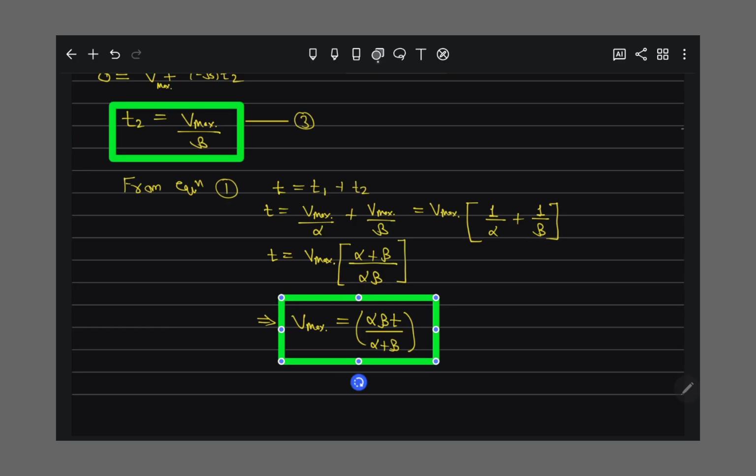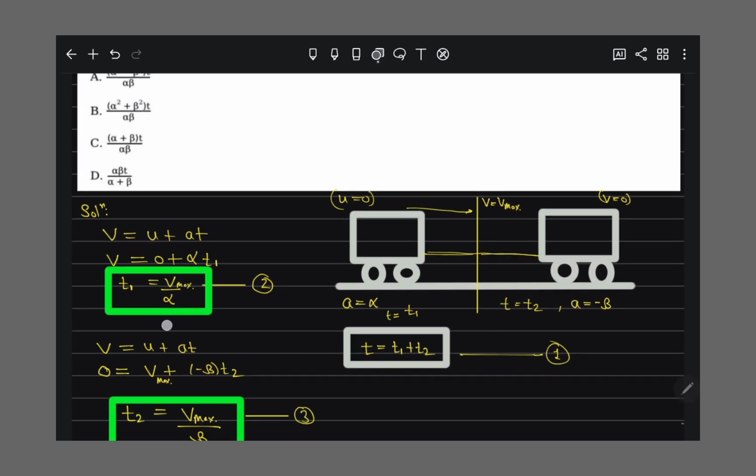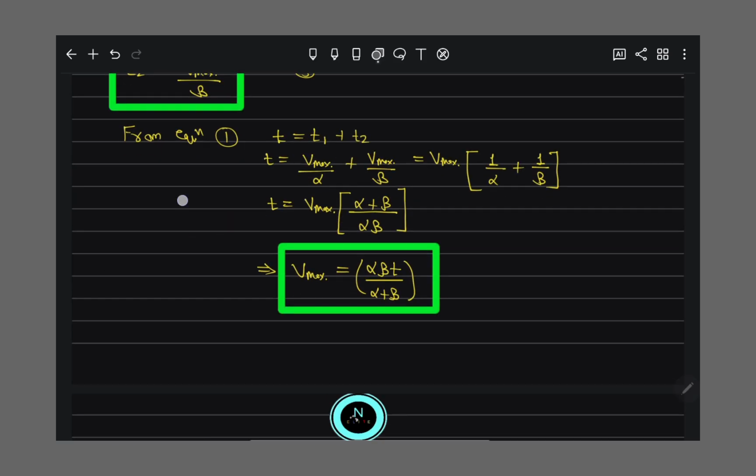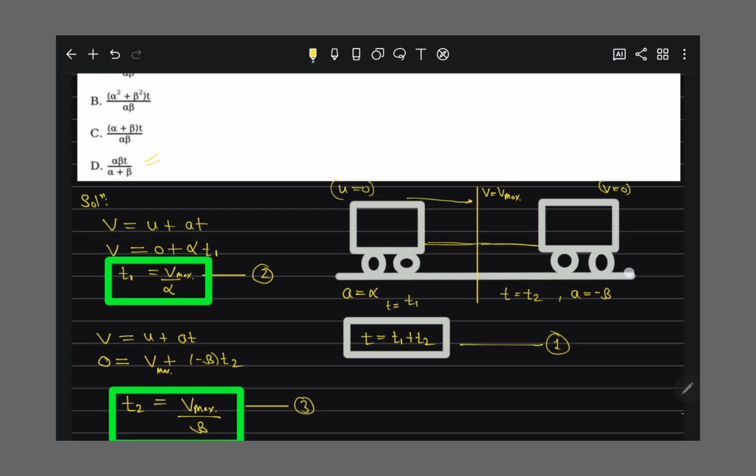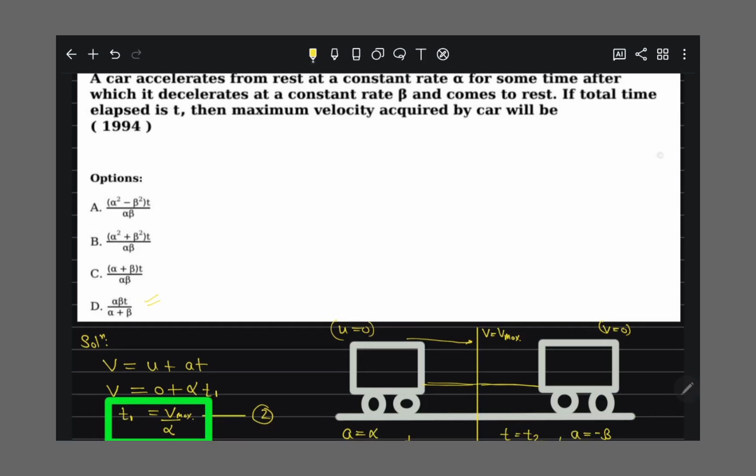Understand? So in this question I again explain, alpha beta t upon alpha plus beta. So which option is correct? Option D is correct, right? So in this question they are telling that first the car accelerates, and after that the car decelerates for some time t2, right? And they are asking what the maximum velocity is in terms of time. When the car accelerates, at some point it has a maximum velocity, and then after that the car decelerates.